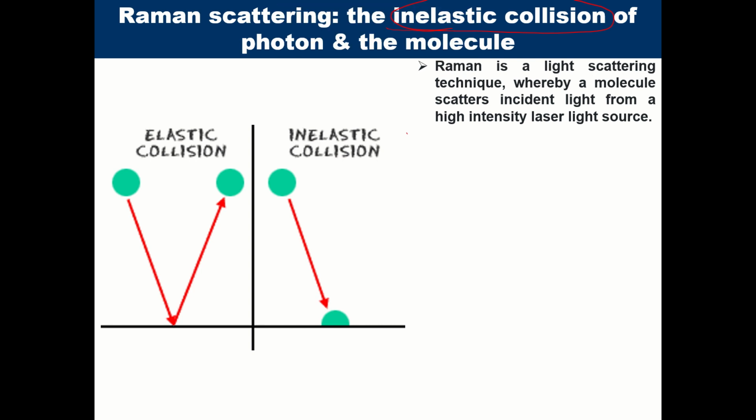You would have studied in physics in your early days, in class 11 or 12, what an elastic collision is. If this is a green sphere, it hits the surface and rebounds with the same energy to the same height. So kinetic energy is unchanged for the green ball, then it is an elastic collision. If the green sphere that we see on the screen strikes the surface and gets stuck over there, or it rebounds with less energy, then it is an inelastic collision.